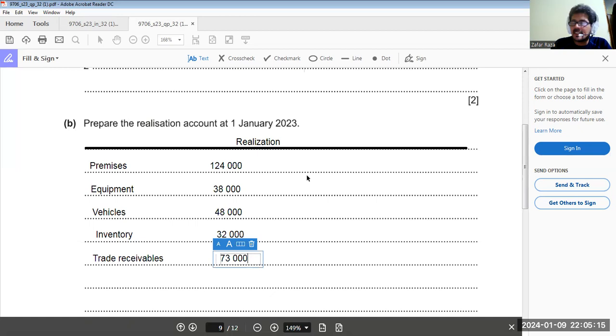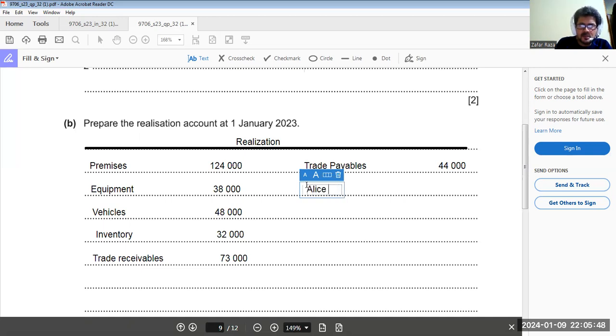Okay. Now, accounts payable is going out. So when a liability is decreasing, it is going to be debited, and the realization account is going to be credited with trade payables. How much? 44,000. Now, one of the vehicles is taken up by one of the partners, Alice.